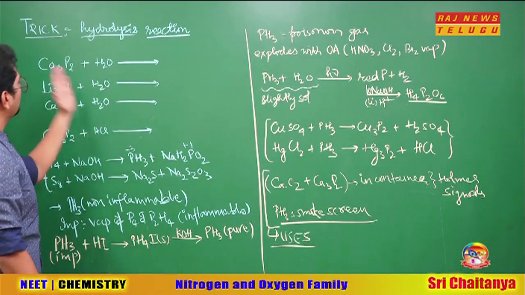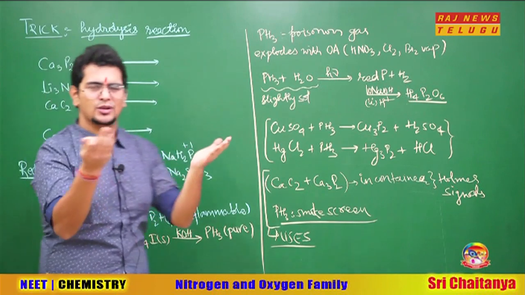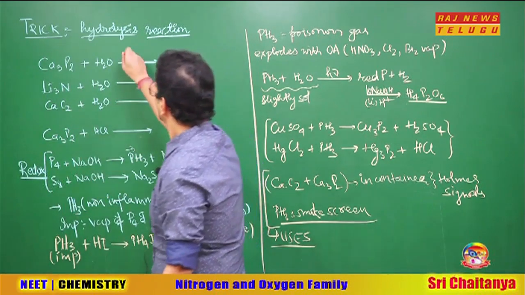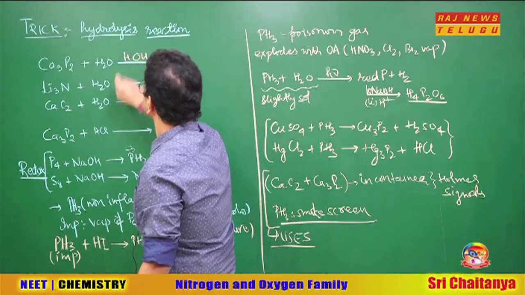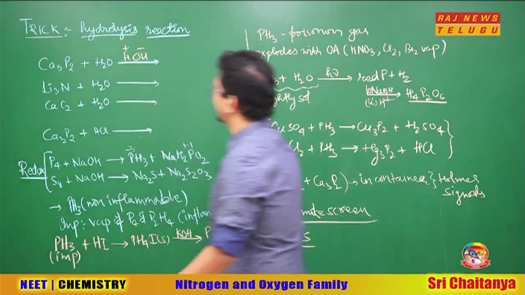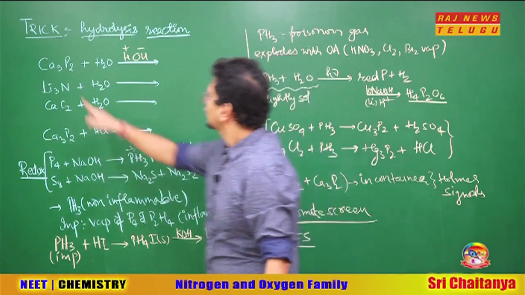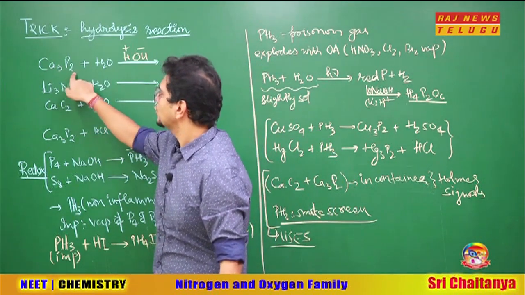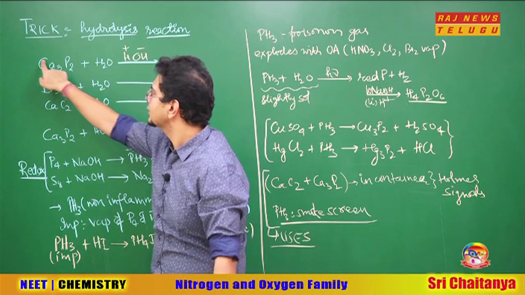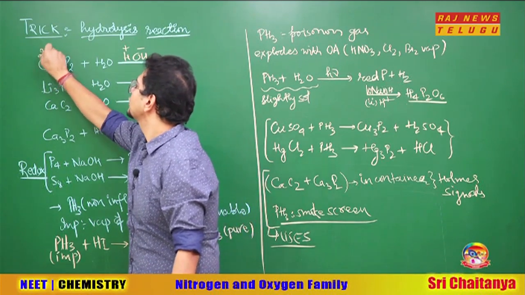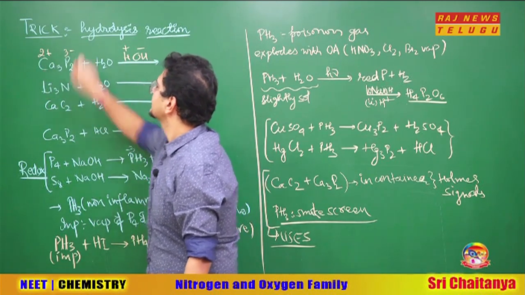Ca3P2 with water I want to react. Reaction with water is called hydrolysis here. So understand, take water as HOH. Hydrogen is +1, OH is -1. Simple, yaar, unlike charges will attract each other. So for the calcium charge, from the crisscross rule you can understand, the number here is the charge on calcium. So calcium is 2+ and phosphorus is -3 here.